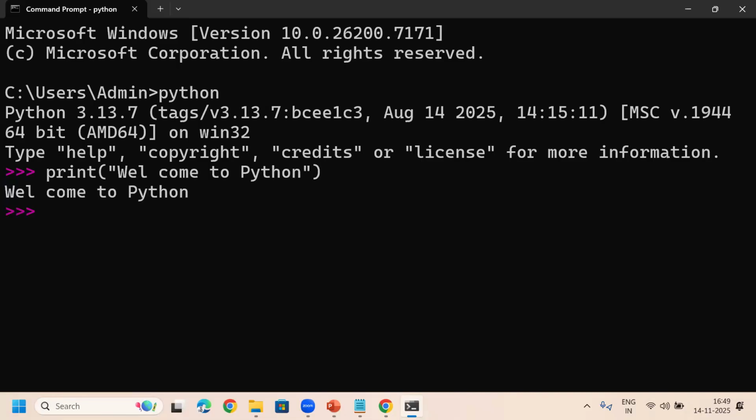That's it. The program is also working fine. Up to this, your instructions are working properly, which means Python is now installed and working successfully. Many people will install it, but it sometimes will not work, because if they don't install the software properly, it will not work properly.